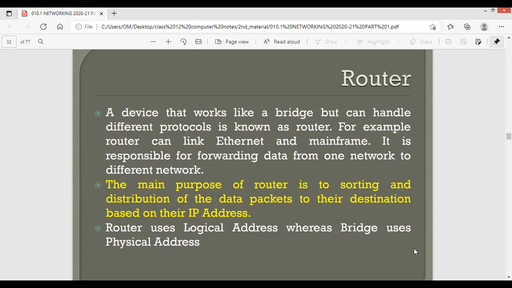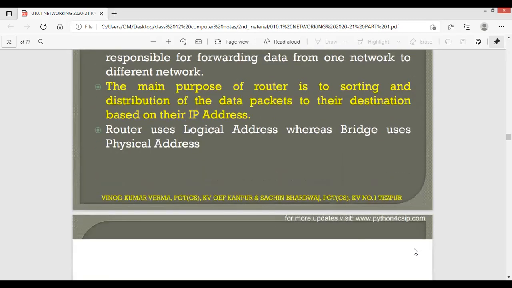The main purpose of a router is sorting and distribution of data packets to their destination based on their IP addresses. Whatever data you are sending, the system will understand the logical address, and then it will send the data by following a particular path to the destination. Router uses logical address, and bridge uses physical address. We'll be seeing about bridge very shortly. So a router is a device used to send data over the network by using the logical address of the destination.